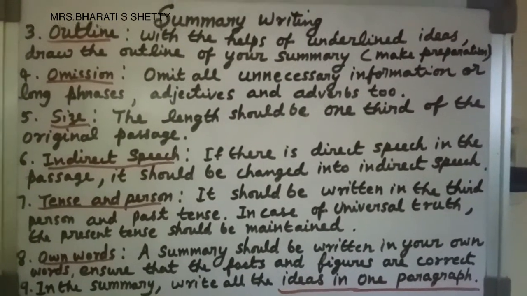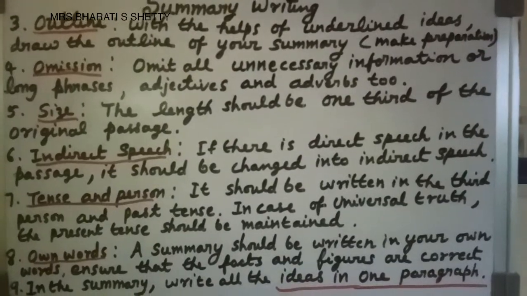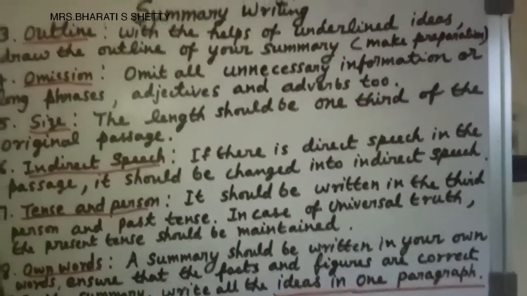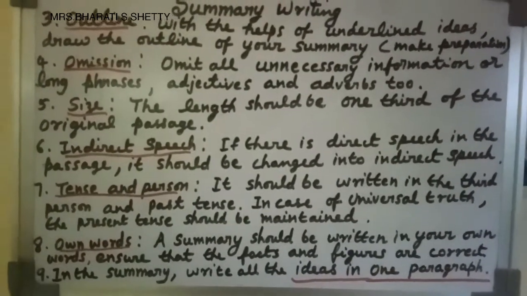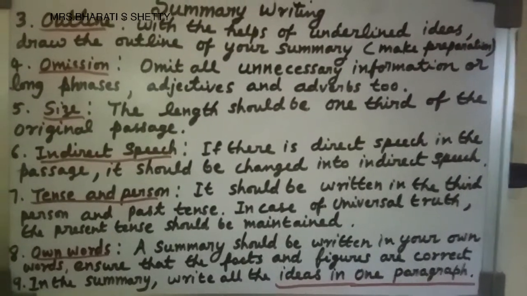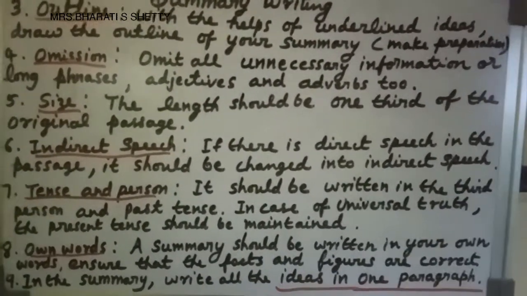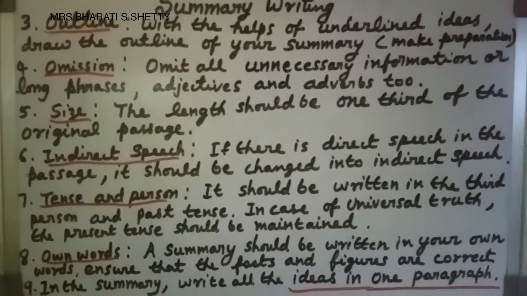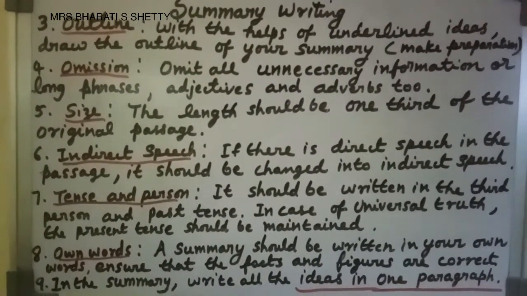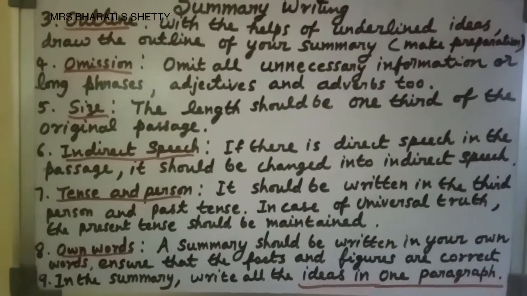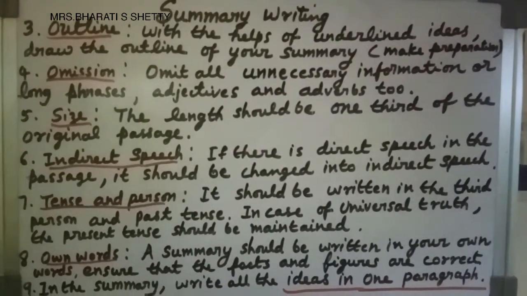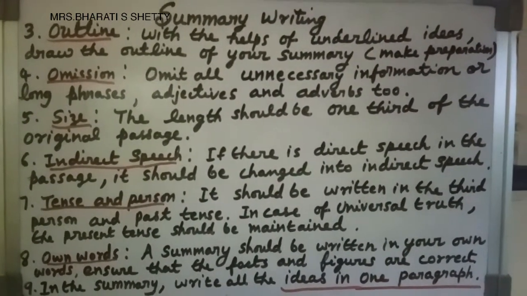Next, tense and person. It should be written in the third person and past tense. In case of universal truth, the present tense should be maintained. In case of universal truth, at that time the present tense should be maintained. Otherwise, it should be written in the third person and past tense. Third person: he, she, it, they, him, her, them, his, hers, theirs, that is all third person.